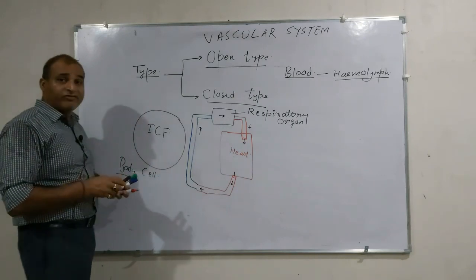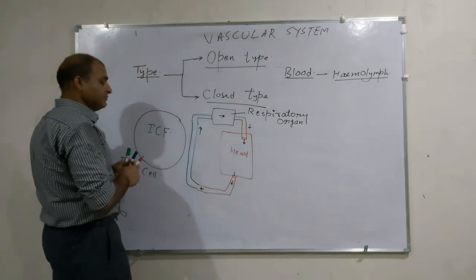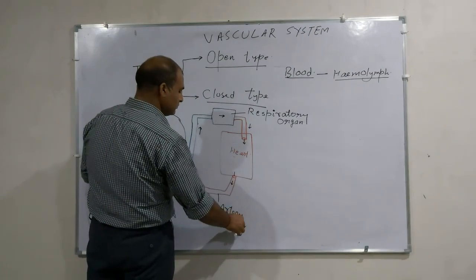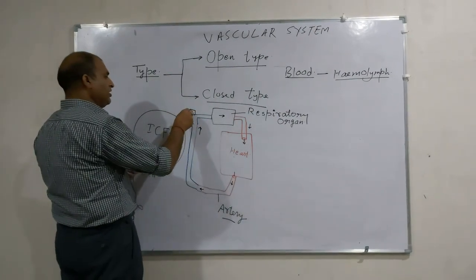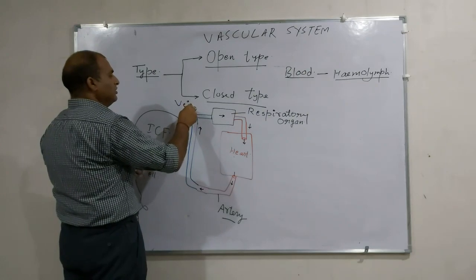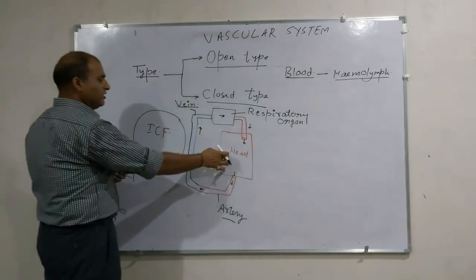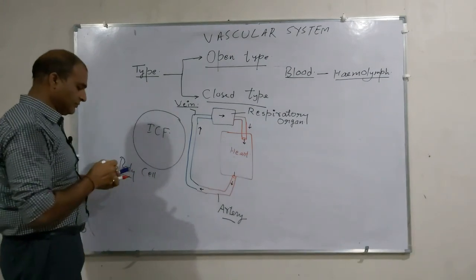Here is the concept of arteries and veins. This one is the artery, and this one is the vein. This one is the respiratory organ, this one is the heart, and this one is the body cell.